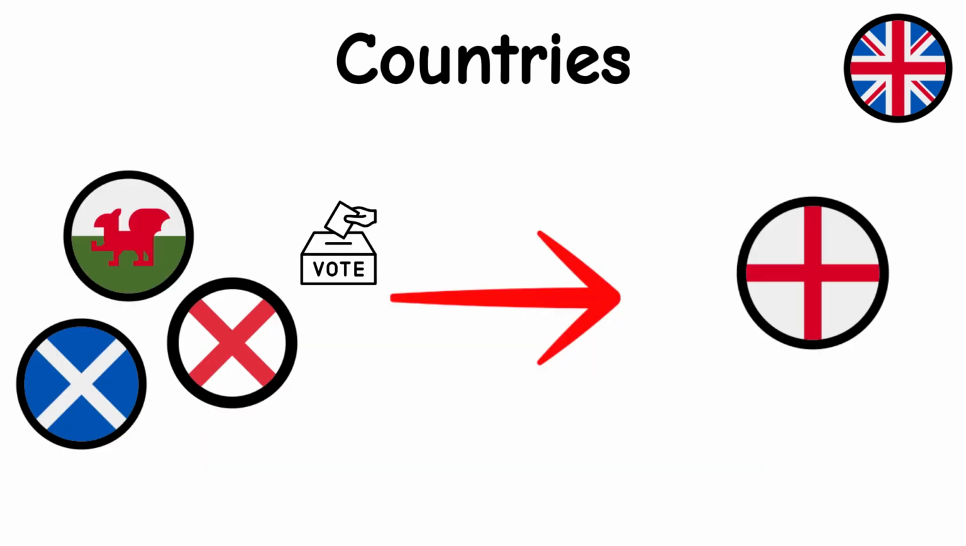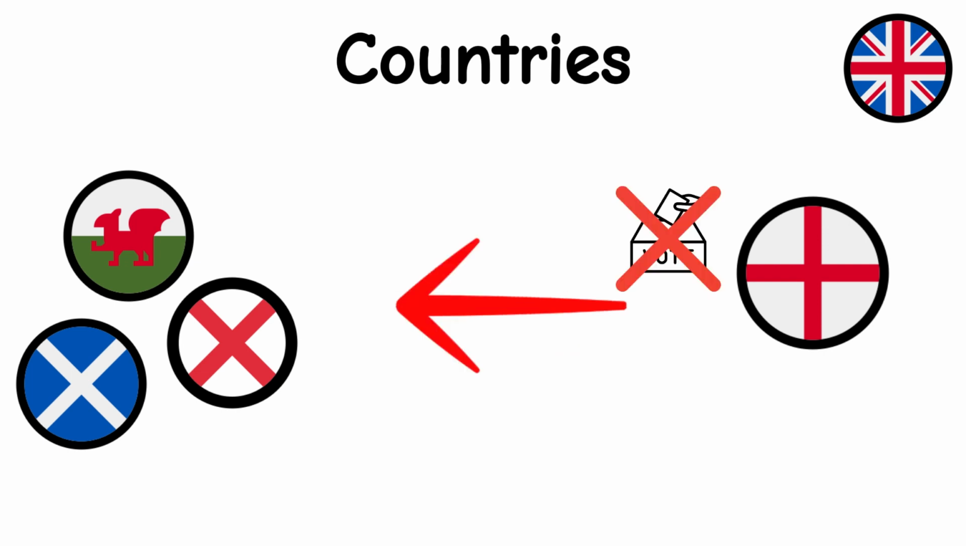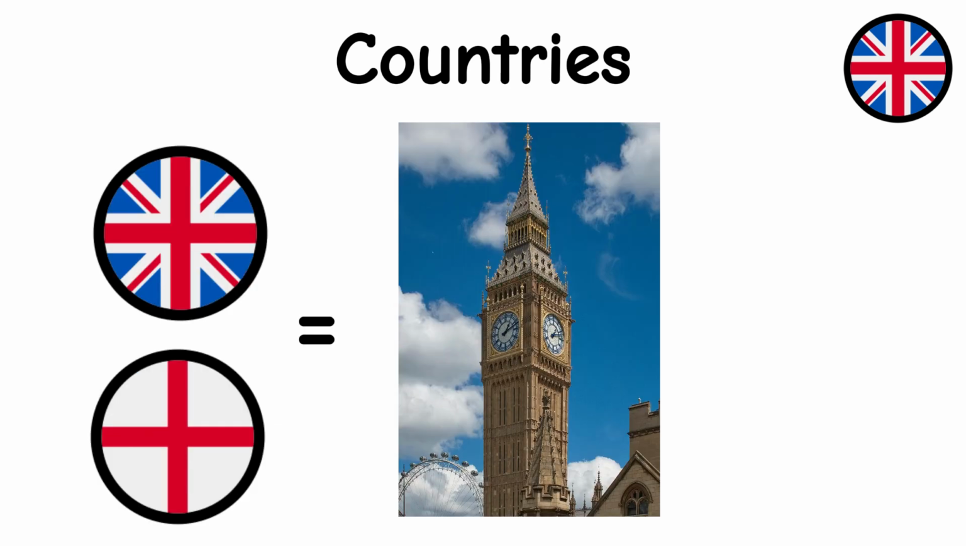Wales, Scotland, and Northern Ireland have their own devolved government and can vote on England's laws, but England does not have its own devolved government and cannot vote on the other countries' laws. And that's mostly because the capital of the United Kingdom is the same as the capital of England, London.